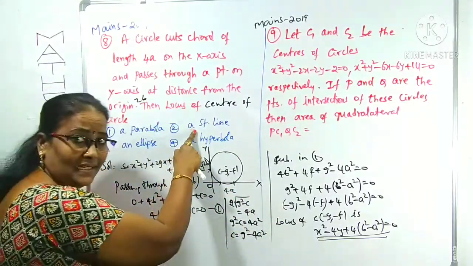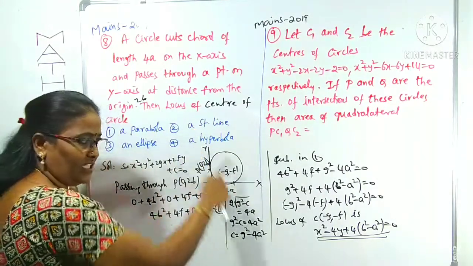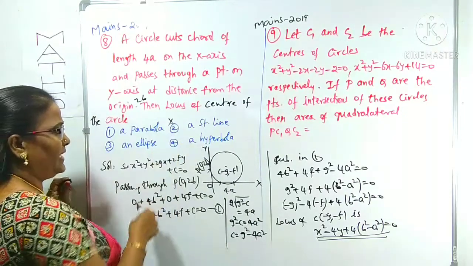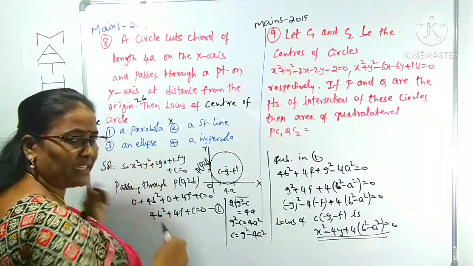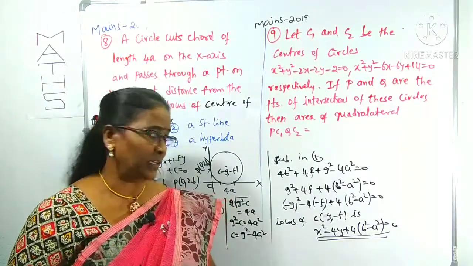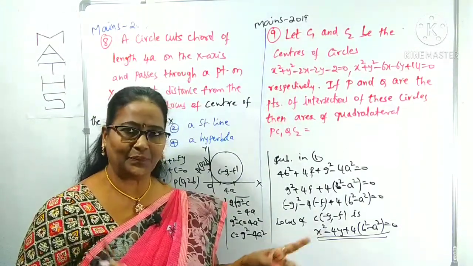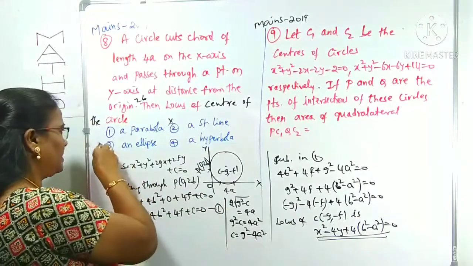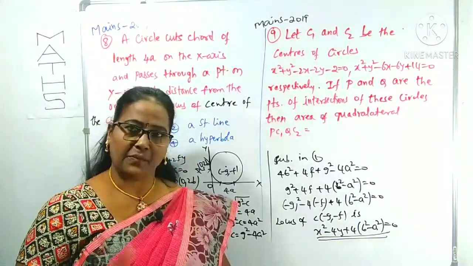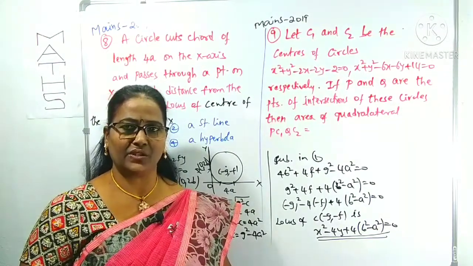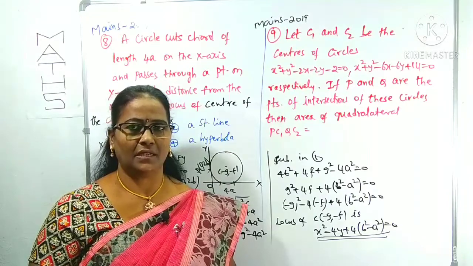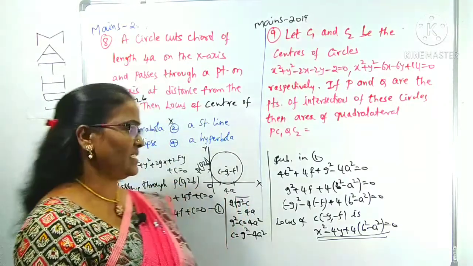Is it a straight line? A straight line means a first degree equation. Is it a first degree equation? No, it's not a straight line. In the case of an ellipse, x square and y square terms must be available. Is there any y square term? No y square, that's why it is not an ellipse. In the case of a hyperbola also, x square and y square must be available. In the case of a circle, the x square and y square coefficients are equal; in ellipses and hyperbolas, they are not equal. That is the only difference.